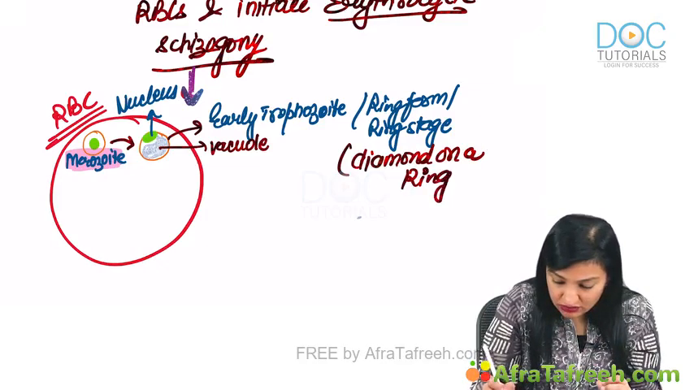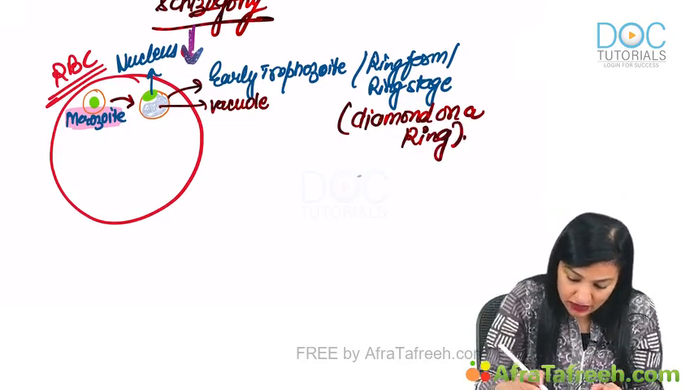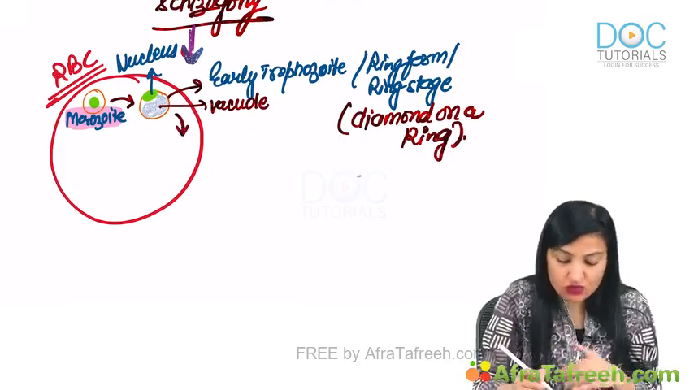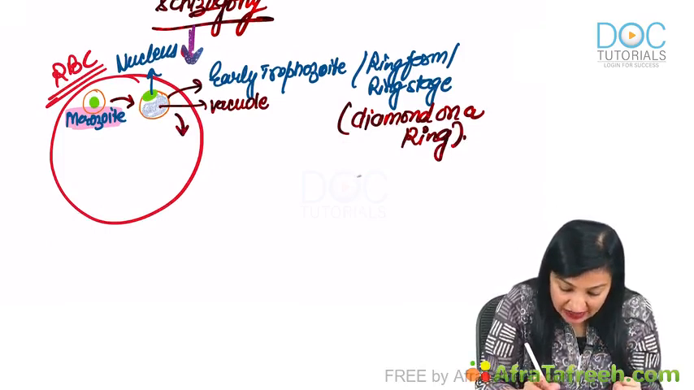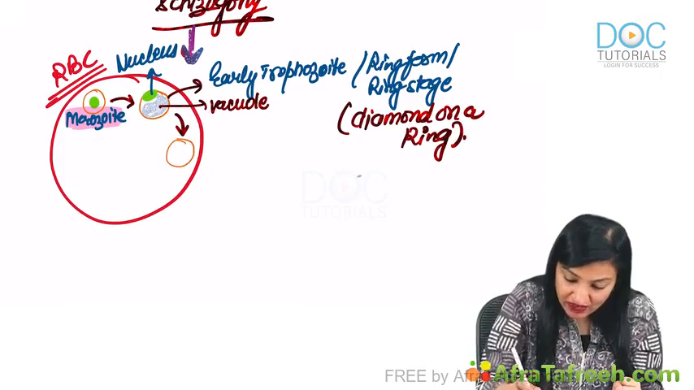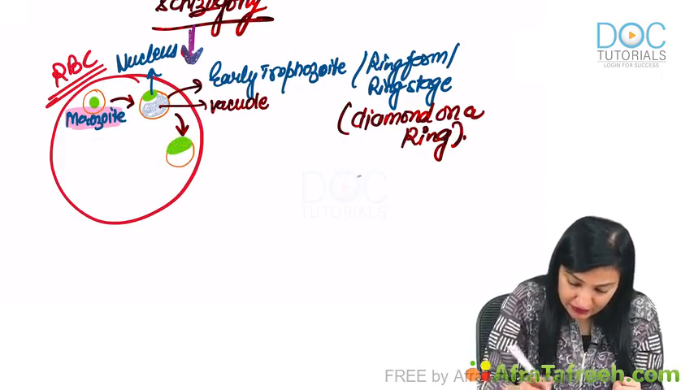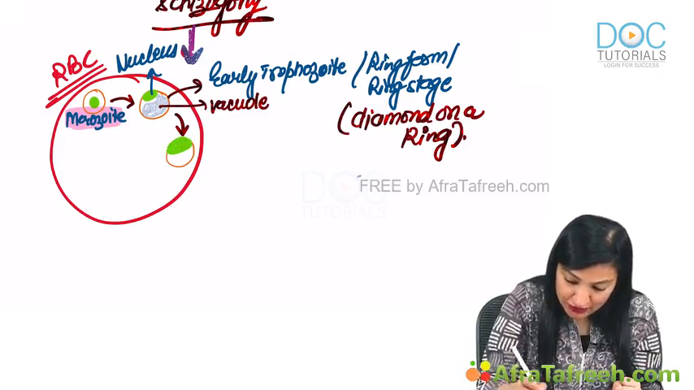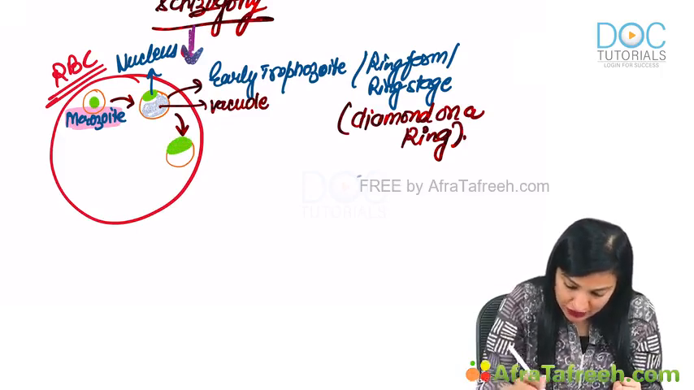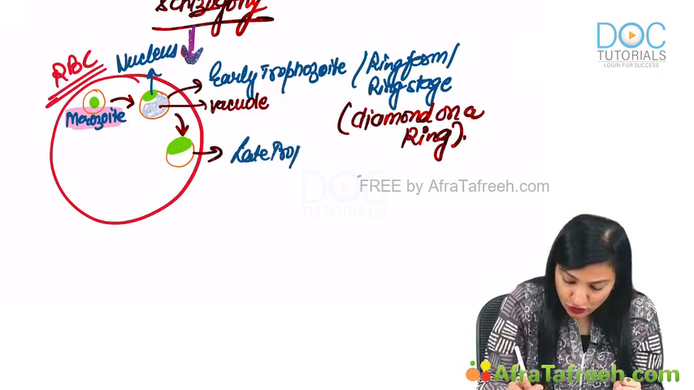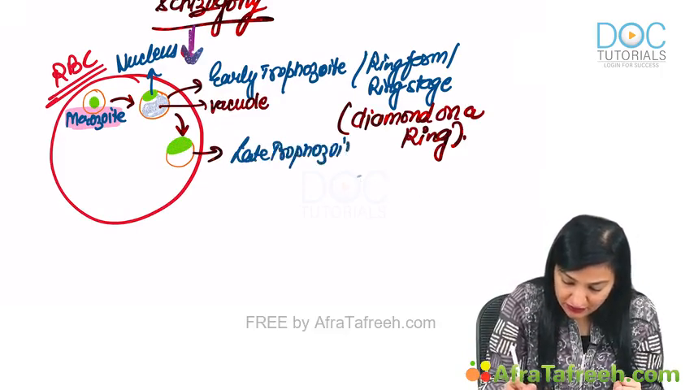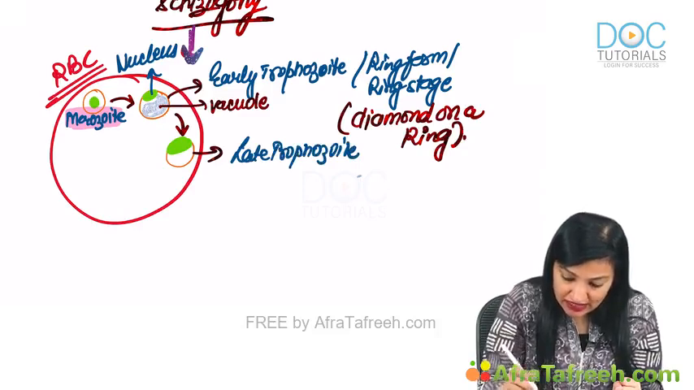Diamond on a ring. Now next, it is going to undergo certain more maturational changes, and then we are going to call it the late trophozoite. So this is going to be the late trophozoite.